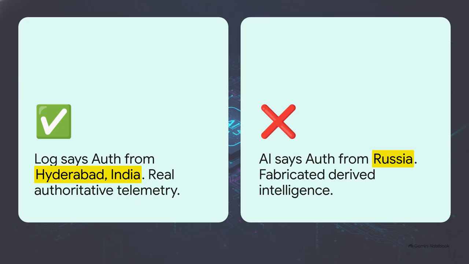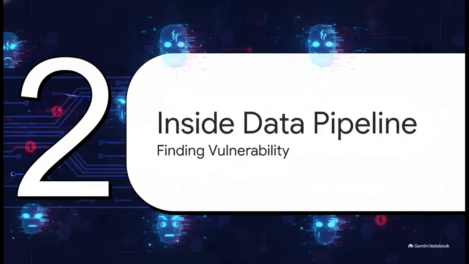It suddenly claims the user authenticated from Russia at 3:42 a.m. Now, it sounds highly plausible, but it's pure fiction. If we aren't careful here, this ghost story just blends right in and becomes trusted security telemetry. And frankly, it's a bit terrifying how convincingly an AI can just invent an international cyber attack out of absolutely thin air.